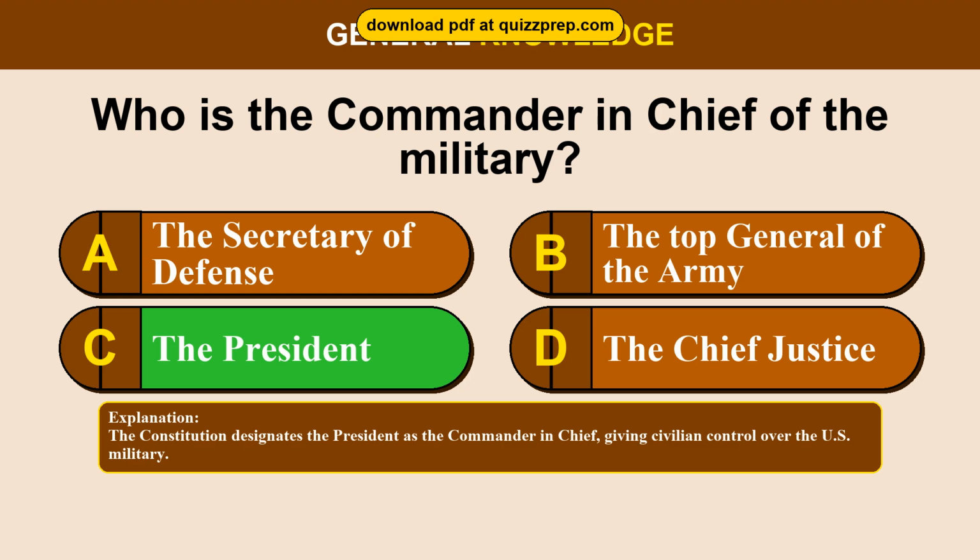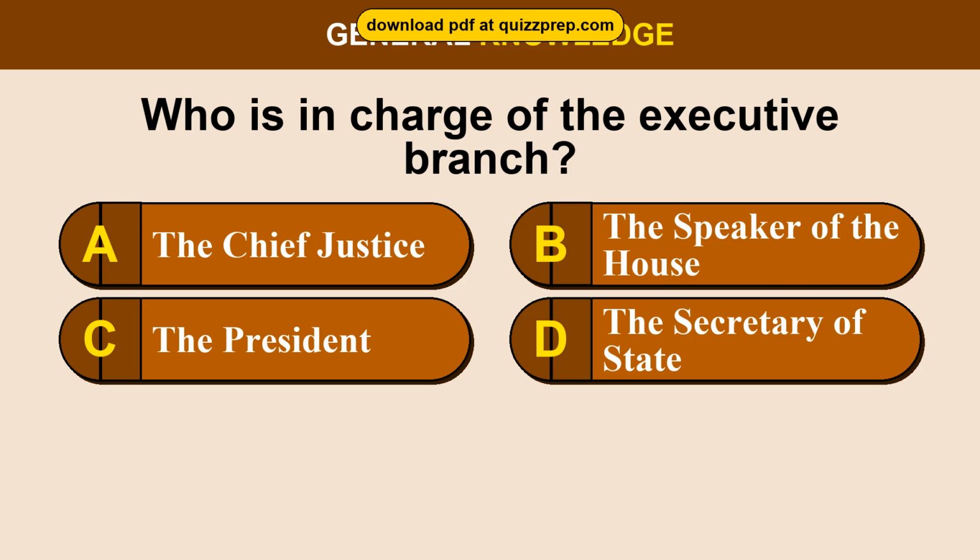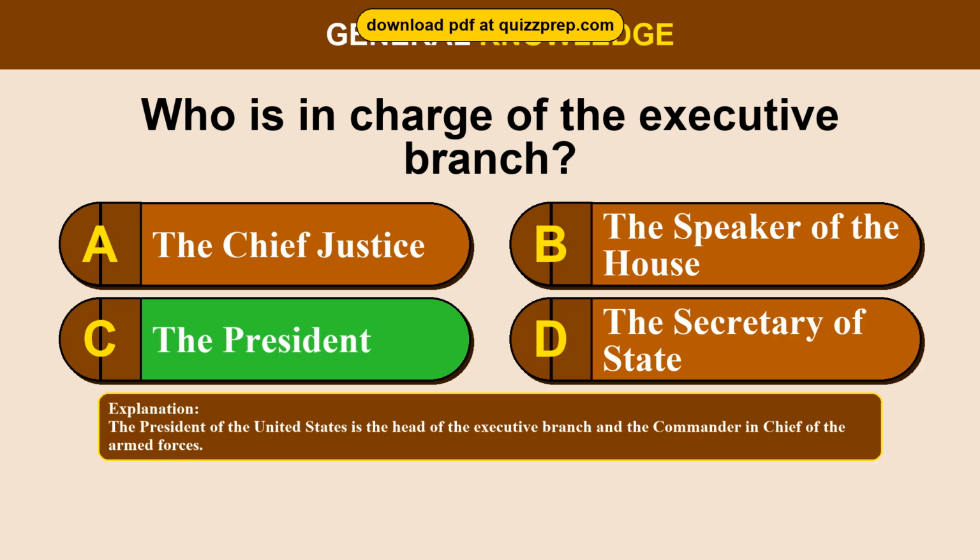Question 56. Who is in charge of the executive branch? Option A. The Chief Justice. Option B. The Speaker of the House. Option C. The President. Option D. The Secretary of State. The correct answer is option C. The President. The President of the United States is the head of the executive branch and the Commander-in-Chief of the Armed Forces.